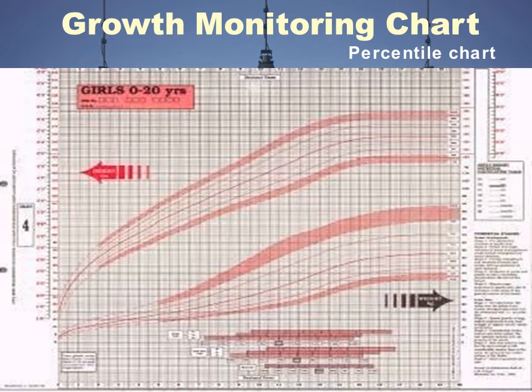This is a growth monitoring chart. The height, weight, head circumference, chest circumference and mid-arm circumference are portrayed in this monitoring chart based on their year of age.